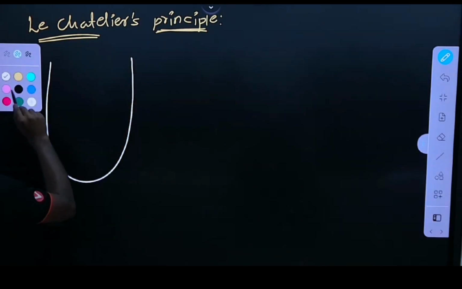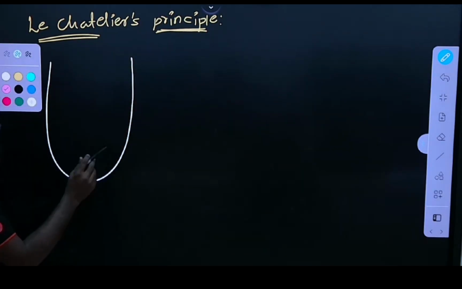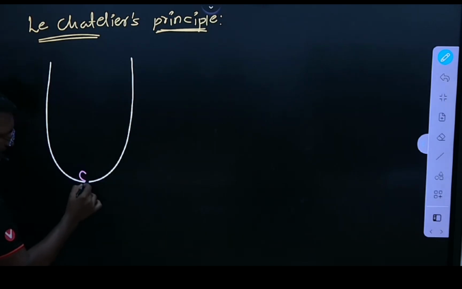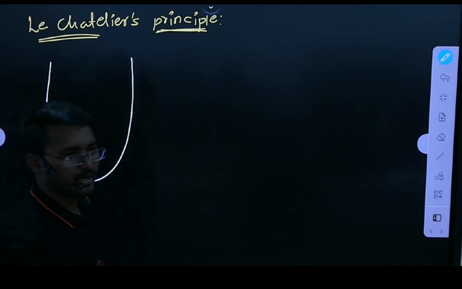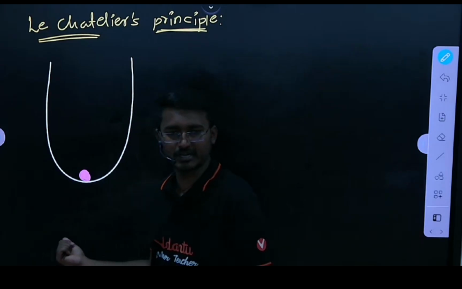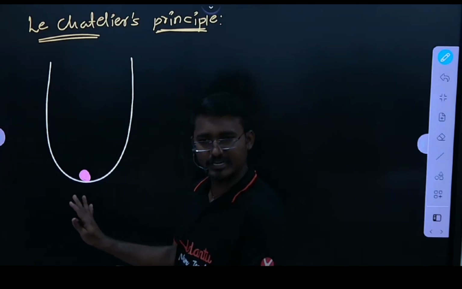I have a vessel like this, a U-shaped vessel. Okay. So see, this is the ball initially placed here. Okay, this is the ball initially placed here. This ball is in rest position.